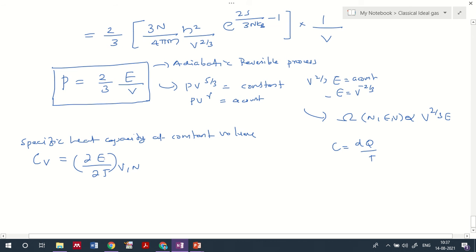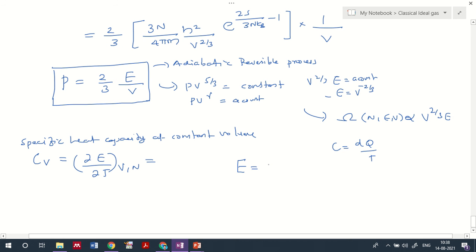So CV equal to ∂E/∂T at constant volume and number of particles. When you evaluate ∂E/∂T, what will you be getting? For that, I'll just take the representation of internal energy.